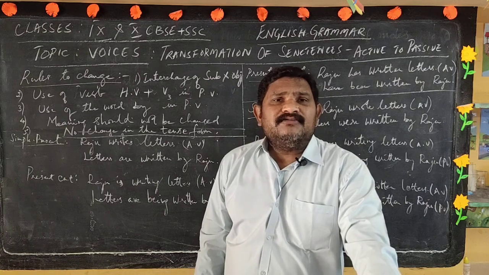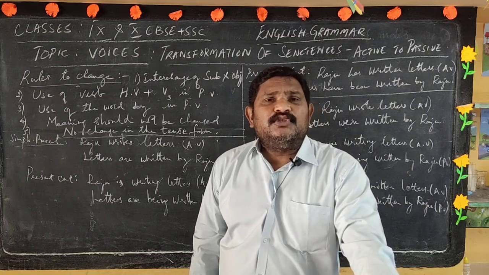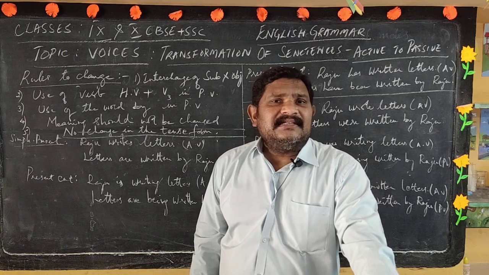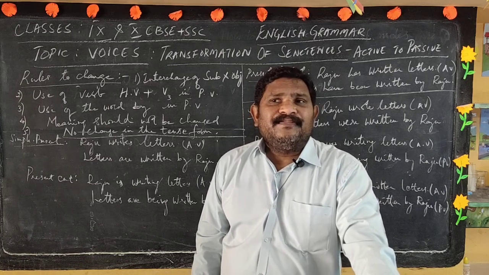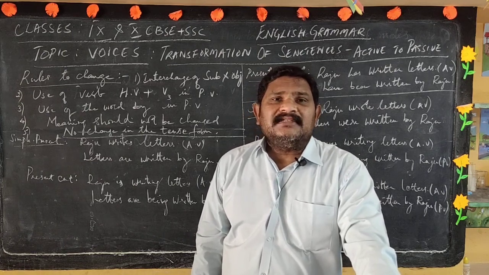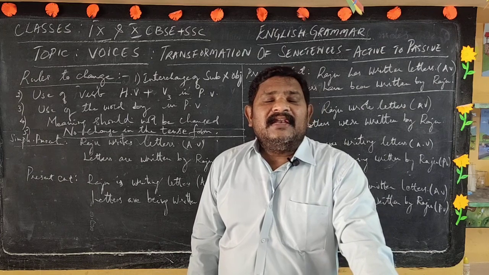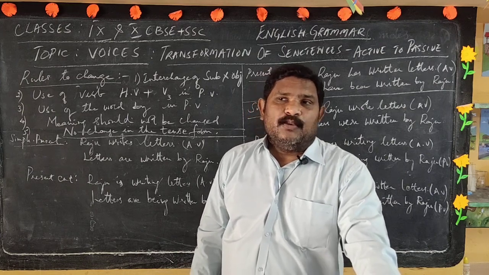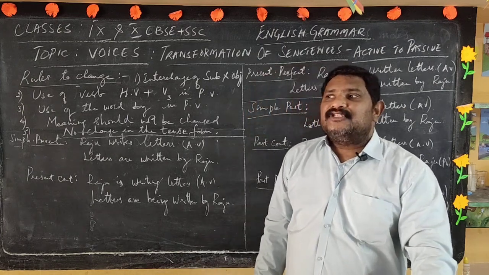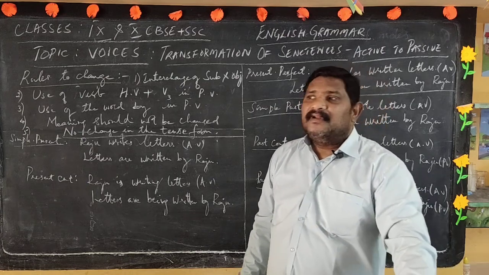In every sentence there are two persons, two characters, the action doer and the action receiver. Both we have.